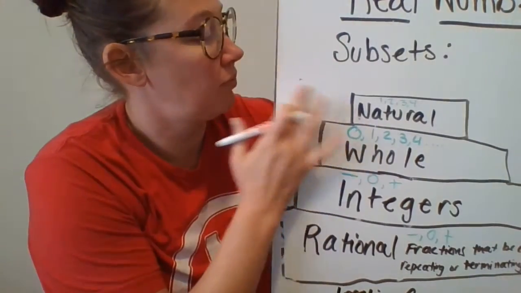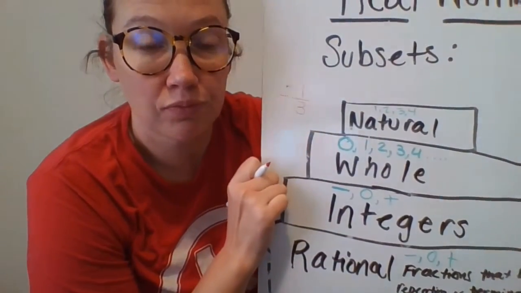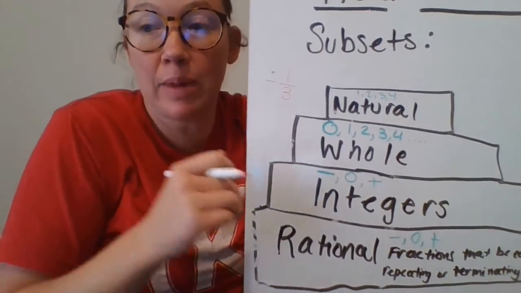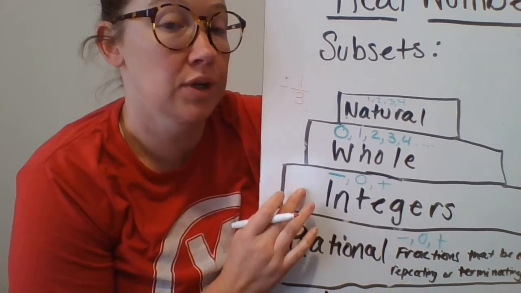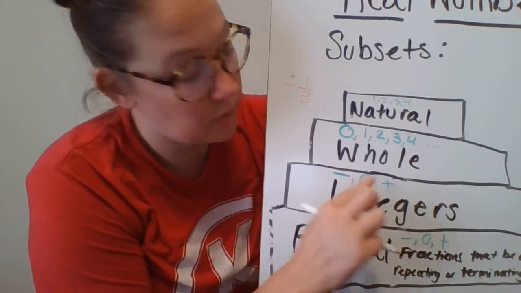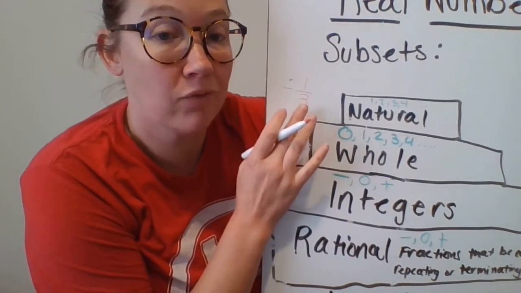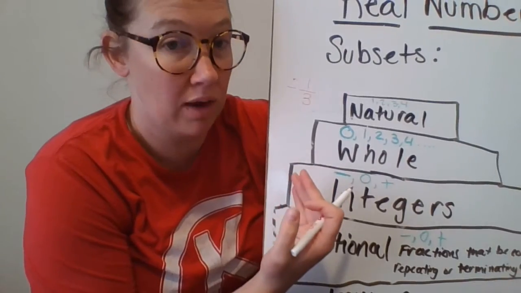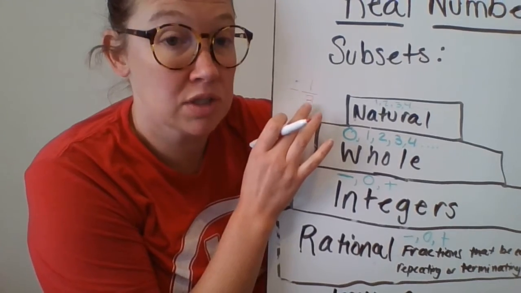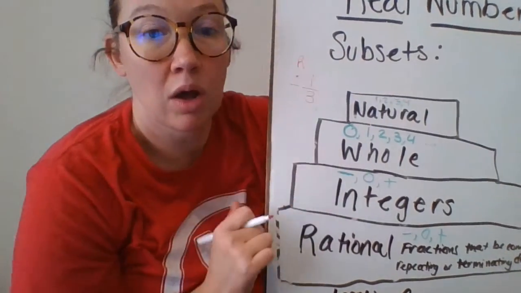Now here's a tricky one. Negative 1/3. A lot of people, and don't let this trick you, a lot of people will consider negative 1/3 as an integer. But remember, integers are only your negative whole numbers, 0, and positive numbers. Not any of the numbers in between. Negative 1/3 is in between 0 and negative 1. So that won't count as an integer. This is a fraction, a reduced fraction, before it is a negative. So a negative 1/3 is only a rational number.